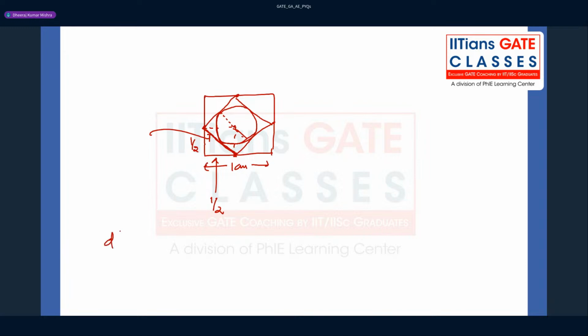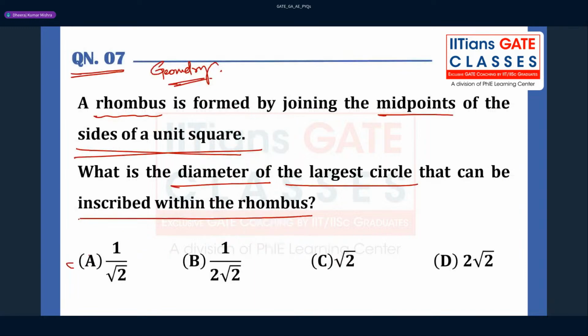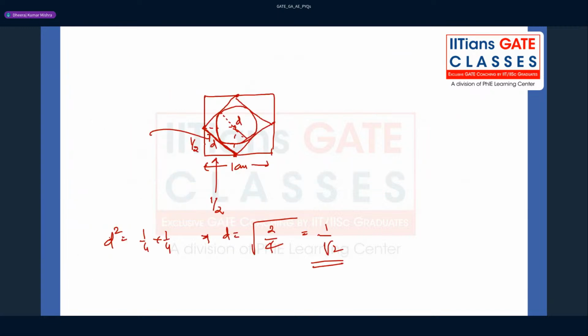So your diameter is going to be what? Your diameter square, you can say this is D. So D square is going to be what, guys? 1 by 4 plus 1 by 4. So you can say D is going to be square root of 2 by 4, 1 by root 2. So the answer for this question will be 1 by root 2. It was a very simple question, provided you just figure it out by sketching the diagram according to the question, and there is no need of anything else.